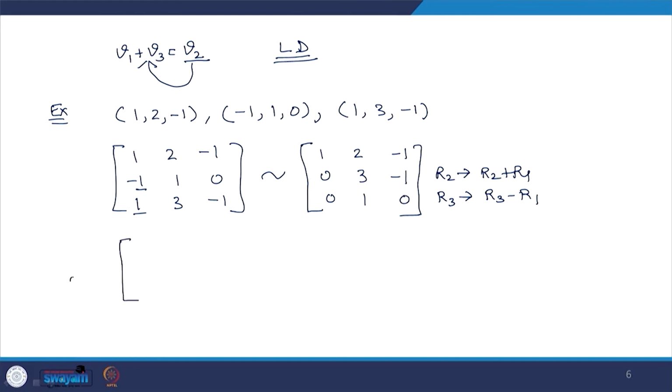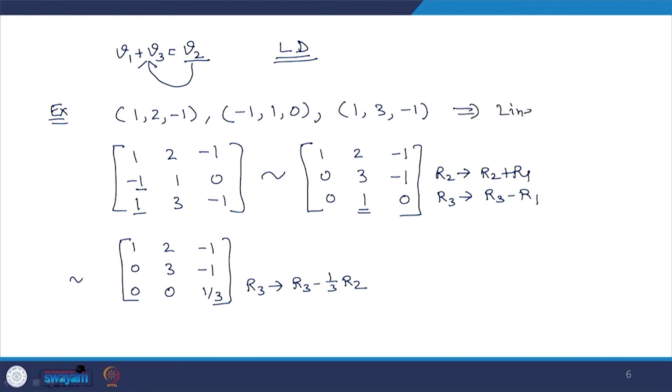Again, make this entry 0. So, what I will do is R3 replaced by R3 minus 1/3 R2. So, 1 2 minus 1; 0 3 minus 1; 0 0, and this will become plus 1/3. So, you can see all the 3 rows are non-zero and the matrix is reduced into row echelon form. So, these 3 vectors are linearly independent.